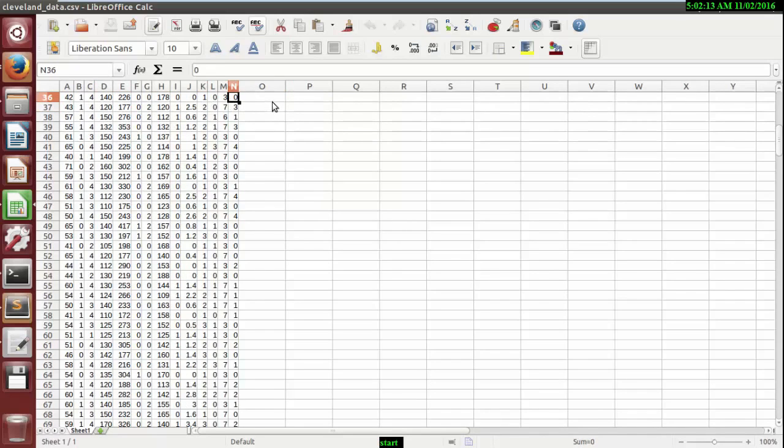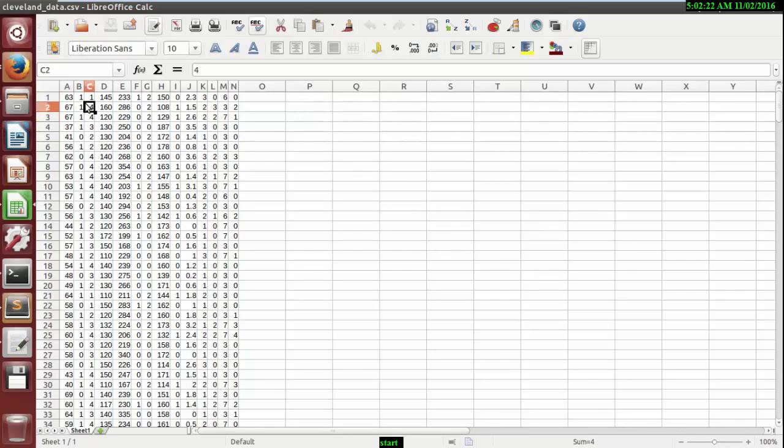Talking about the first case, the person's age is 63, physical activity level 1, cholesterol level 1, blood pressure 145, diabetes level 233, and so on. Corresponding to these attributes, we know the person is healthy.